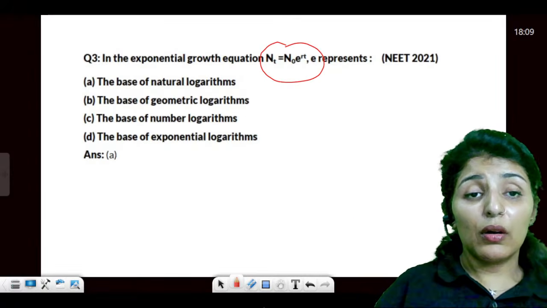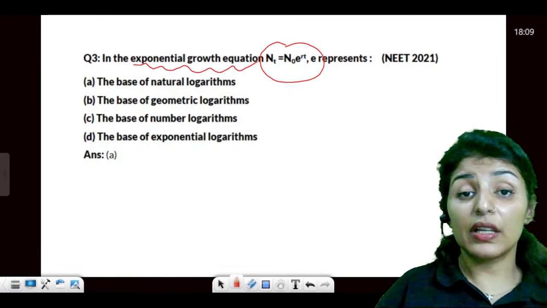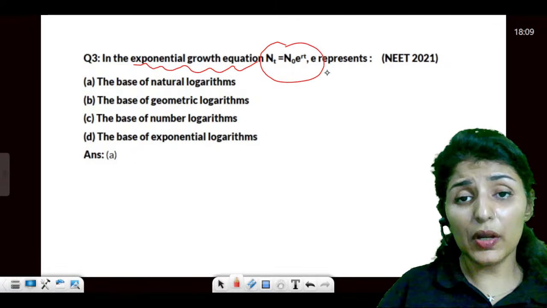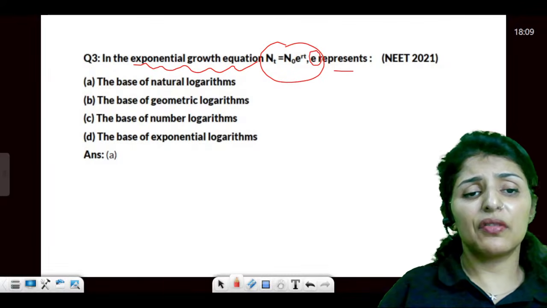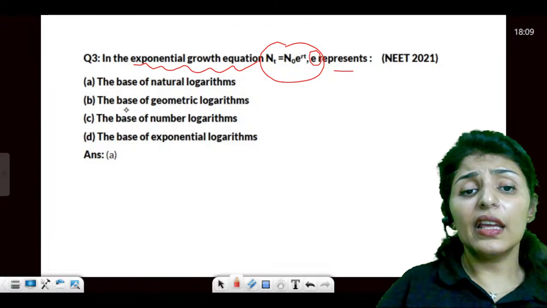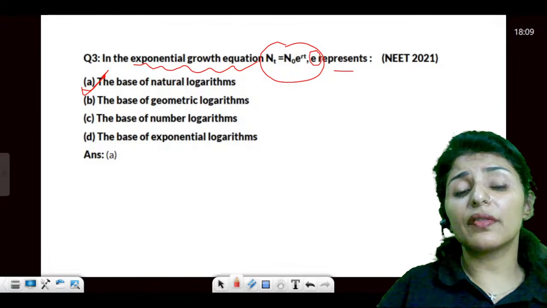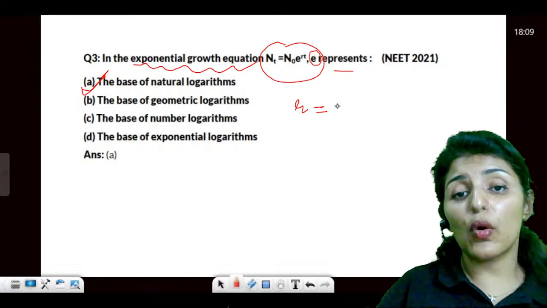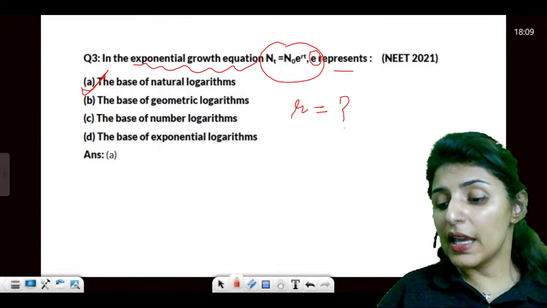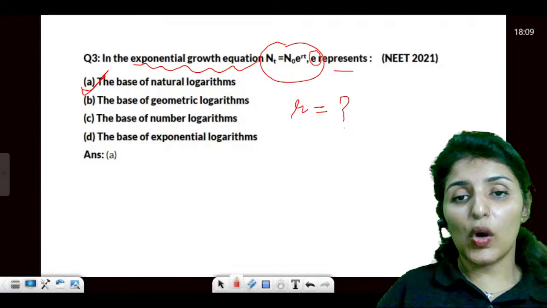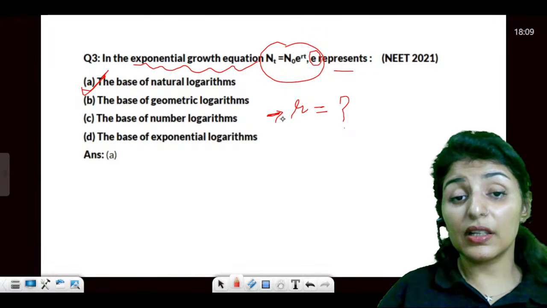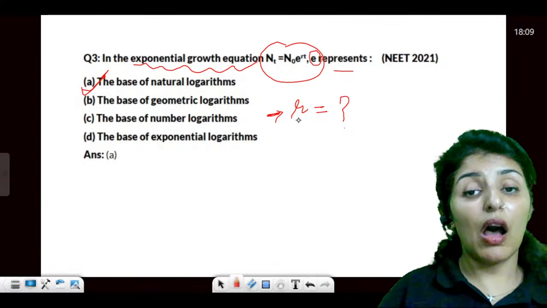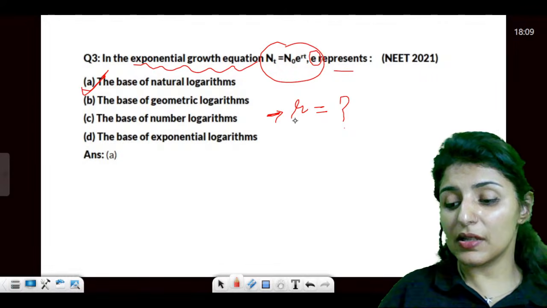Moving on now. In the exponential growth equation, what does E represent? Very easy. E represents the base of natural logarithm. Now my question to you is, what does R represent? If anybody can tell this, please answer. If not now, then guys, if you're watching it in recorded form, make sure you answer these questions in the comments. Is that clear?